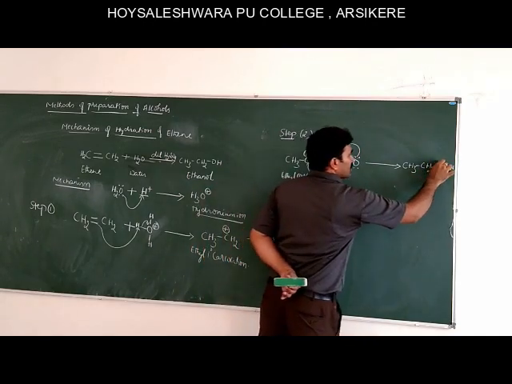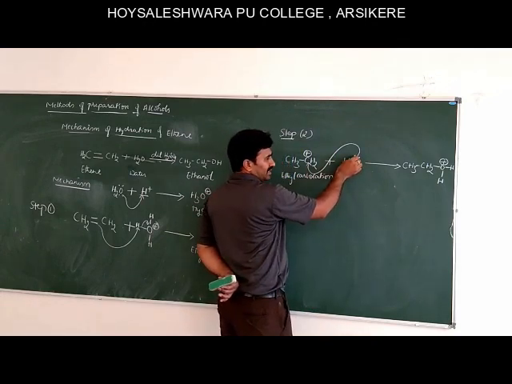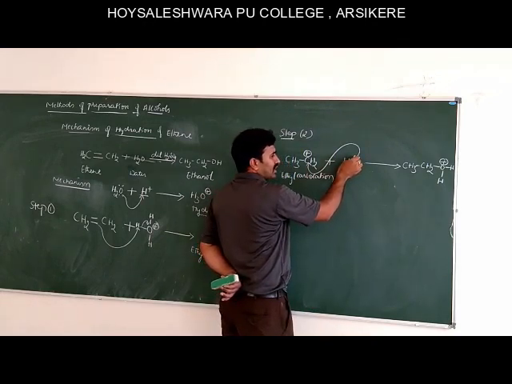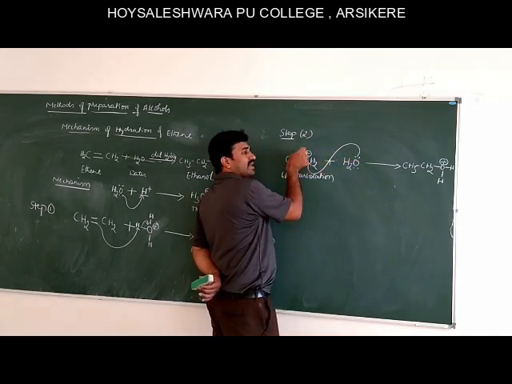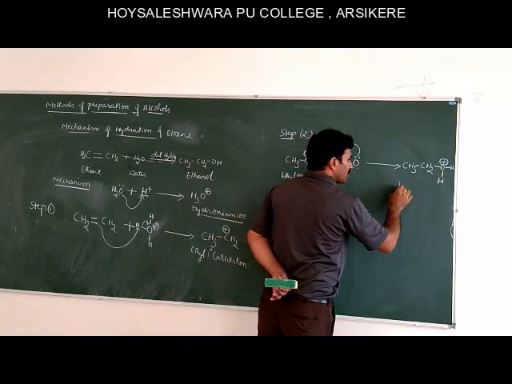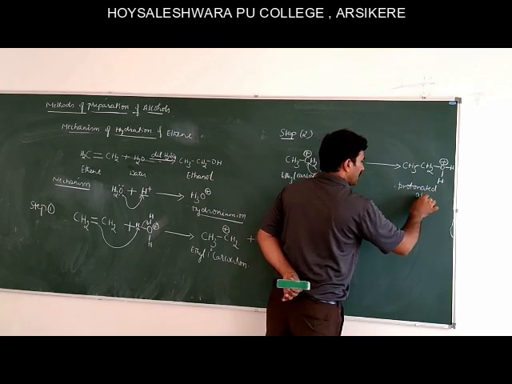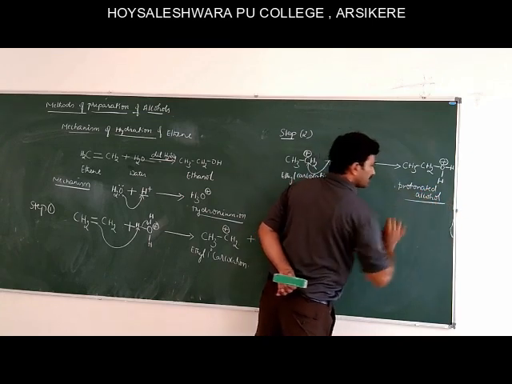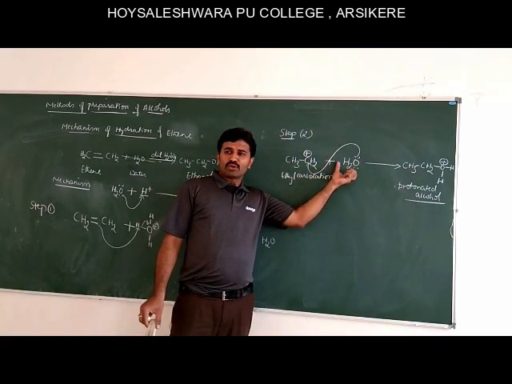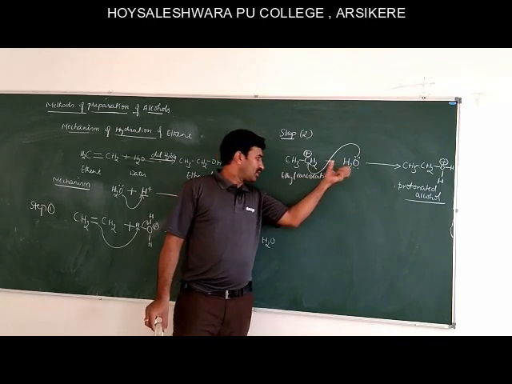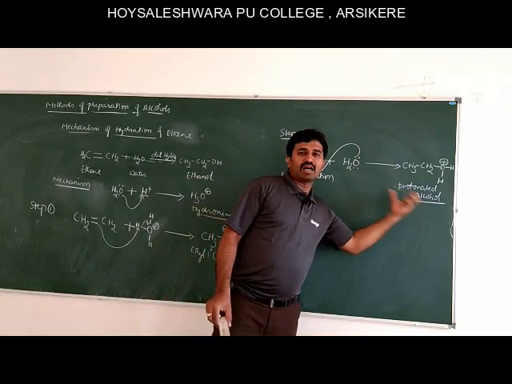Now the oxygen atom carries positive charge. The nucleophilic attack takes place from the lone pair of electrons to the electron deficient carbon atom, which is carrying the positive charge, to form protonated alcohol. This is step 2: the nucleophilic attack takes place from the water molecule to the ethyl carbocation to form protonated alcohol.